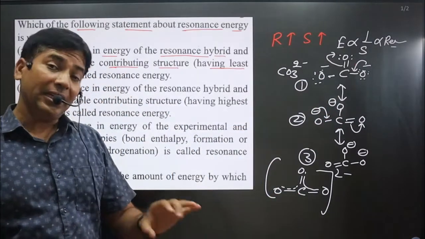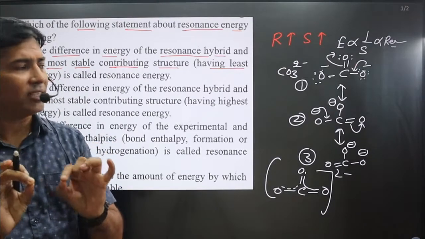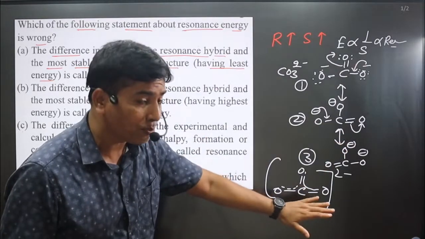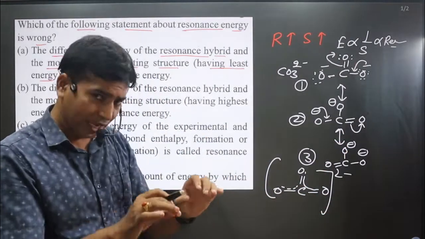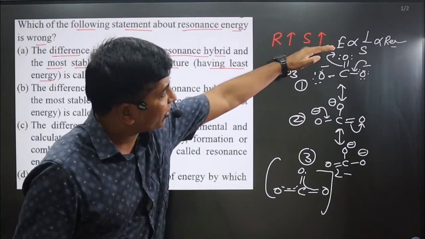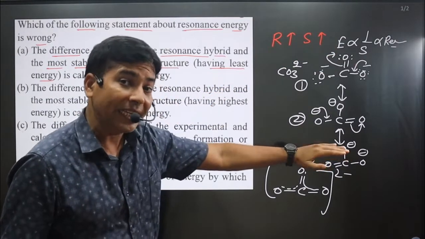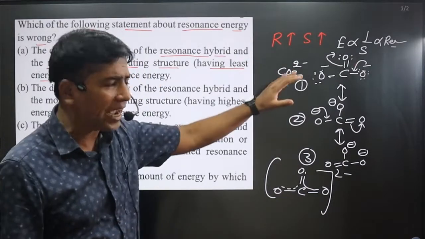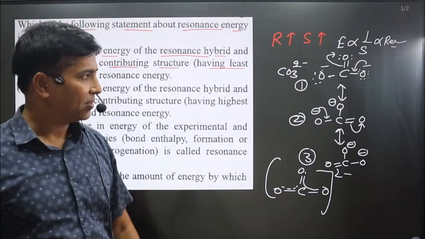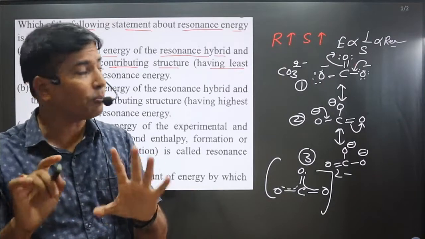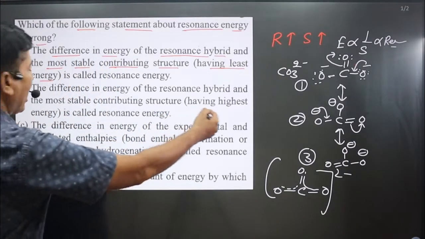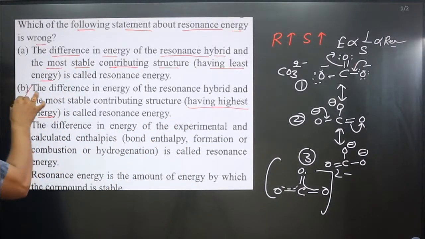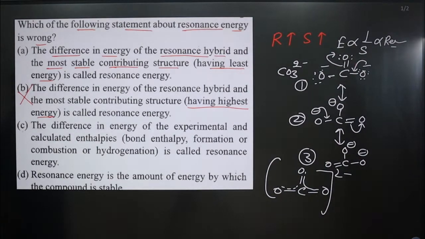Their energy is a little bit higher in comparison to the hybrid structure. That's why if we find the difference between the energy of the resonating structure and the hybrid structure, it is supposed to be minimum because they already have very small energy. So the difference will be minimum, it will not be maximum. But the statement talks about having highest energy, and that is not correct. This is the wrong statement we have.